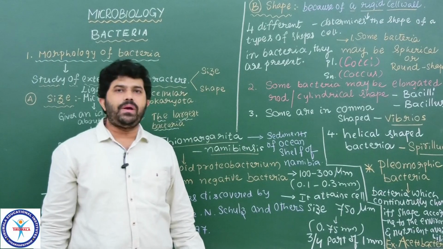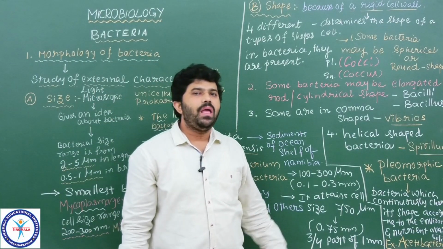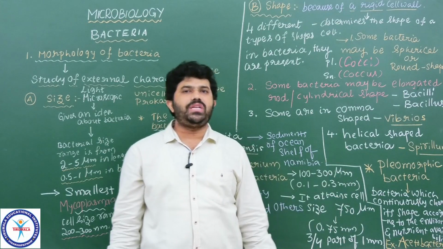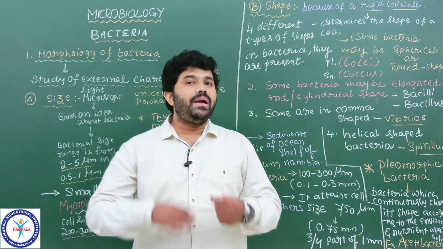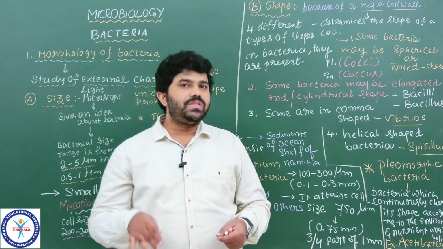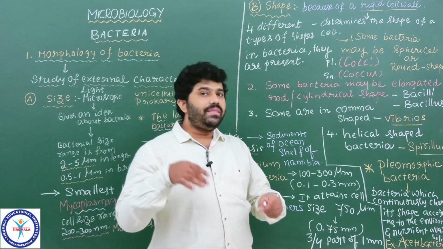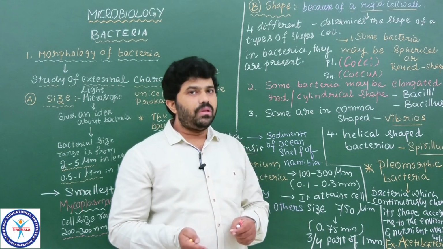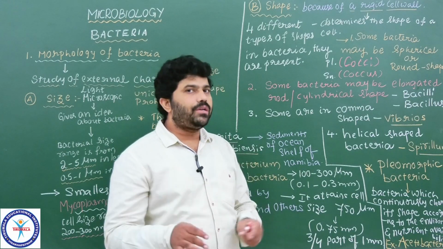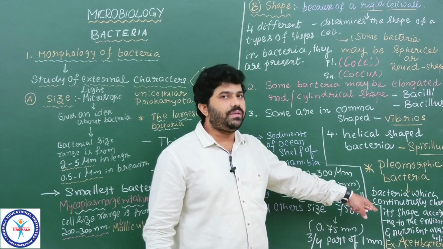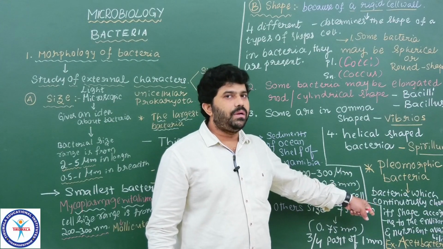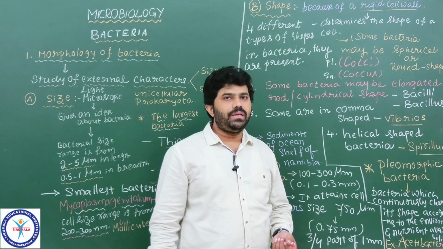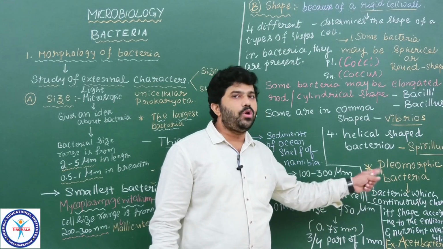Acetobacter is an example of pleomorphic bacteria, which continuously change their body shape according to the habitat in which they are living and the nutrient availability they get in that habitat. Based on that, they can easily modify their shape according to the environment and nutrient availability. Such kinds of bacteria are called pleomorphic bacteria.